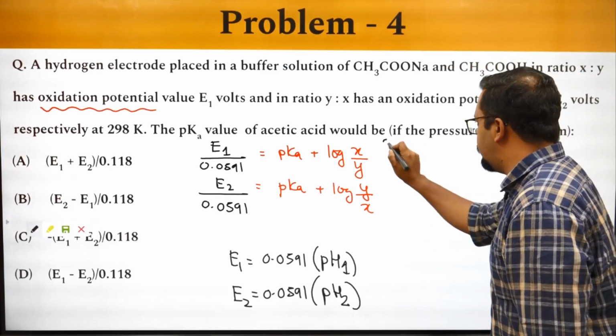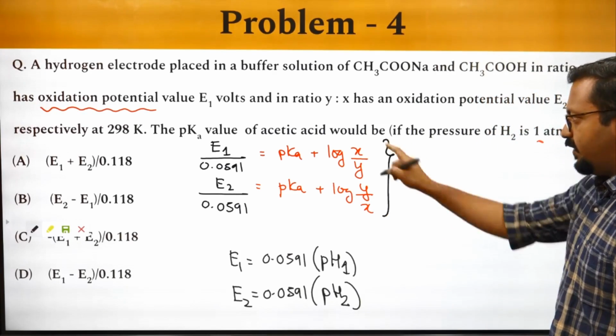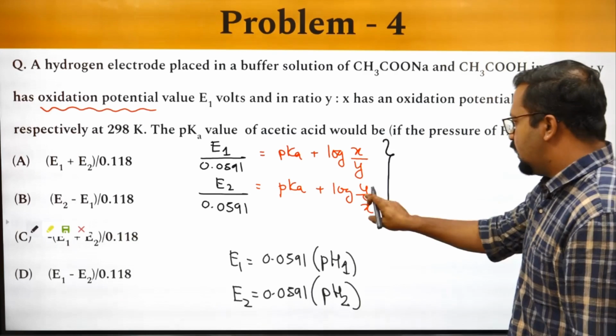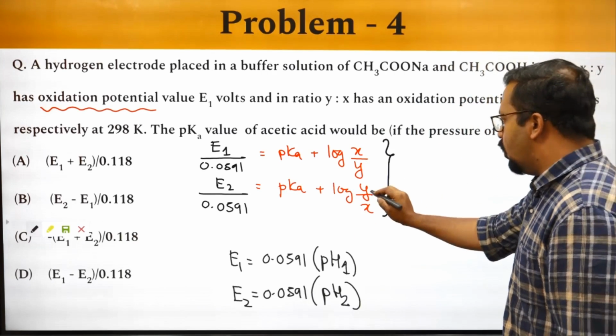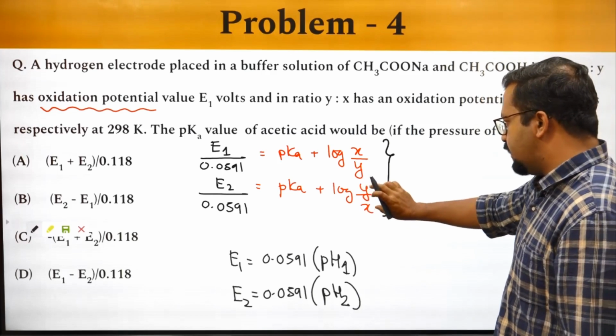So if I try to solve both of these equations, log y by x, I can write log x, I can reverse this.